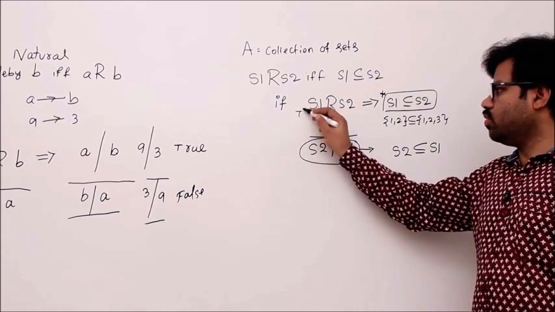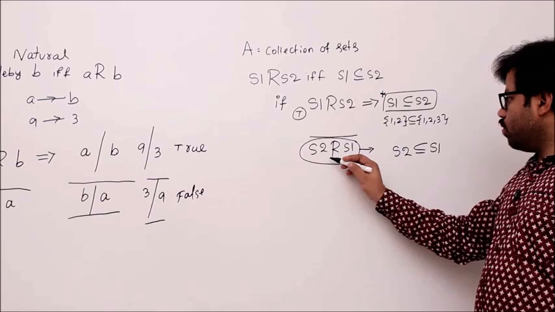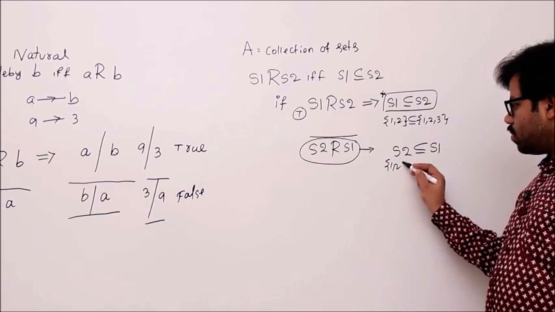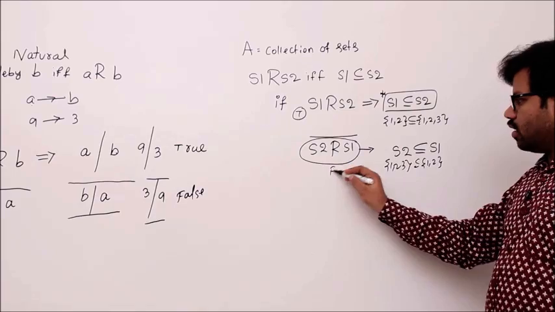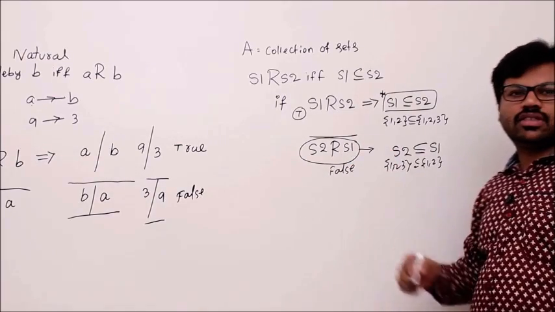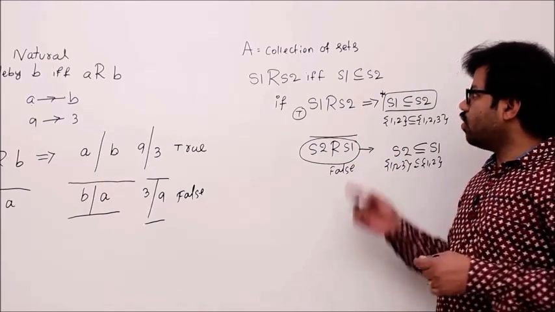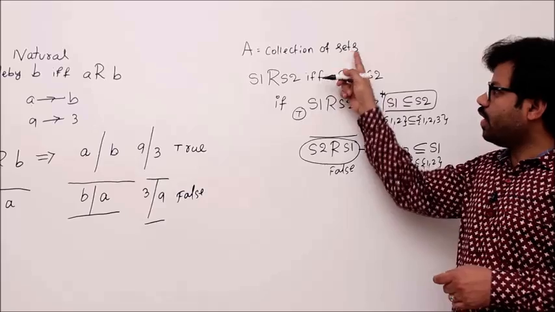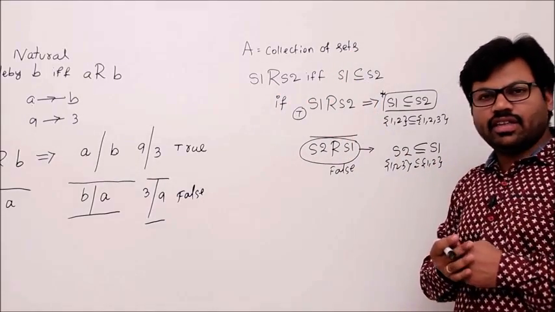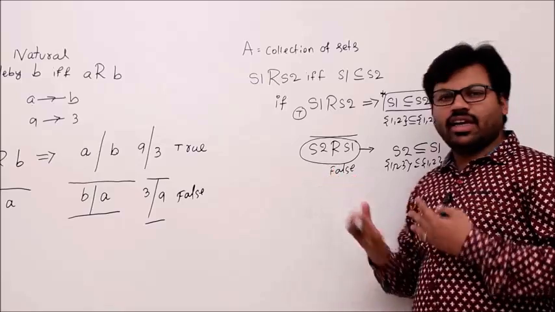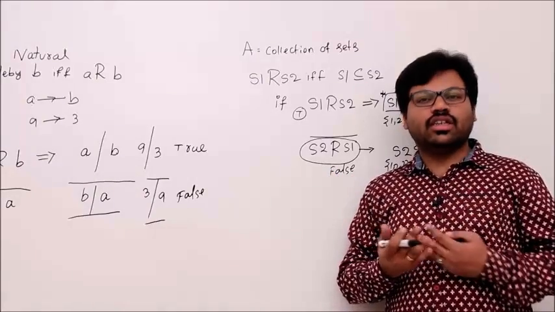That means this is true. Now S2, which is 1, 2, 3, subset or equal to 1, 2 is absolutely false, isn't it? So finally this is false, right? So collection of sets and the relation subset or equal to is not symmetric. Okay, in that way, given any relation, we can check whether it is symmetric or not.